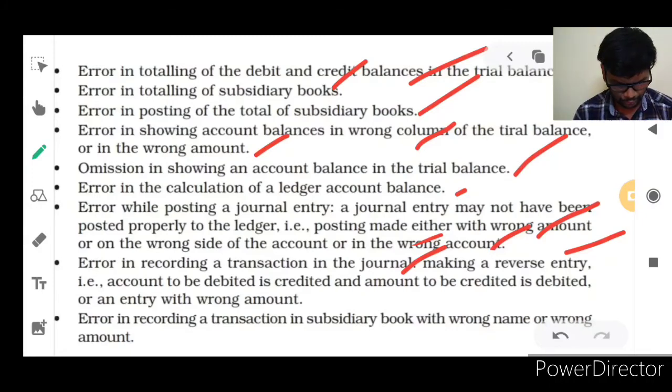Some more errors are entry with wrong amount. Wrong amount should be entered in correct entry. So this is all the mistakes while doing journalizing. So possibilities are there to leave so many mistakes in journalizing, even in the ledger posting also.